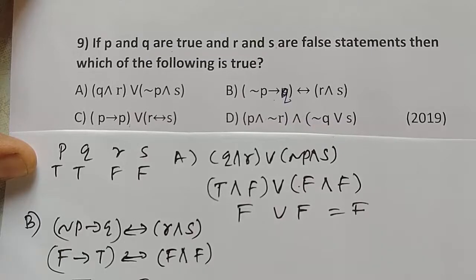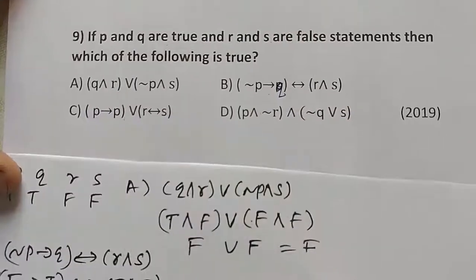The truth value of the double implication with two different truth values is false. So option B is not correct.